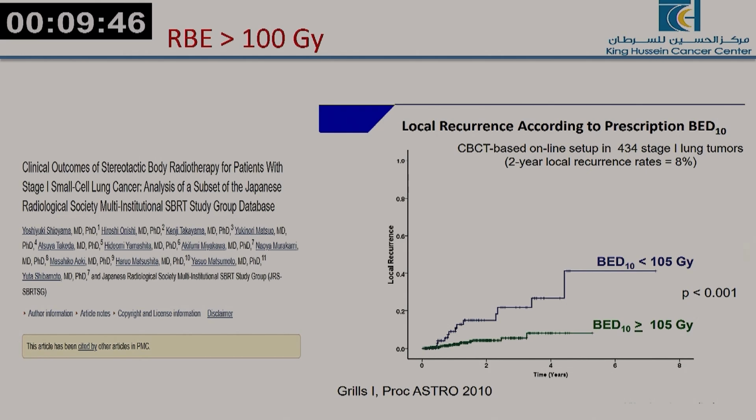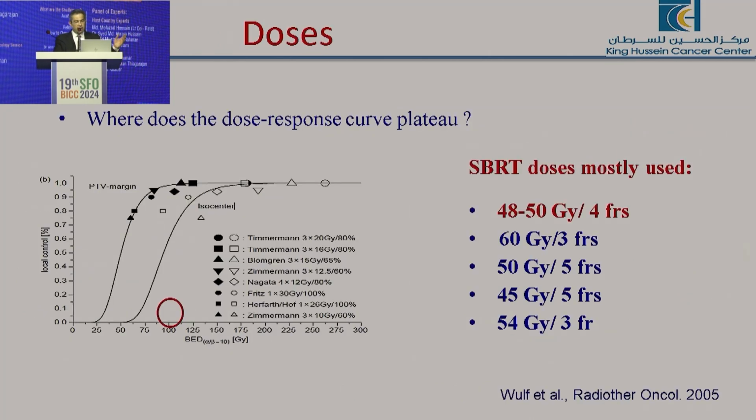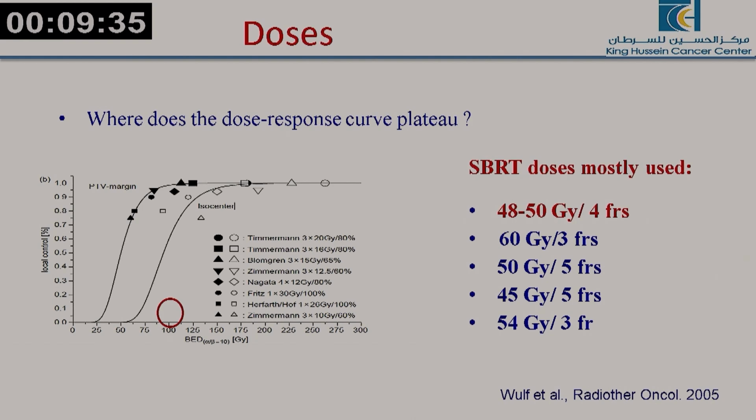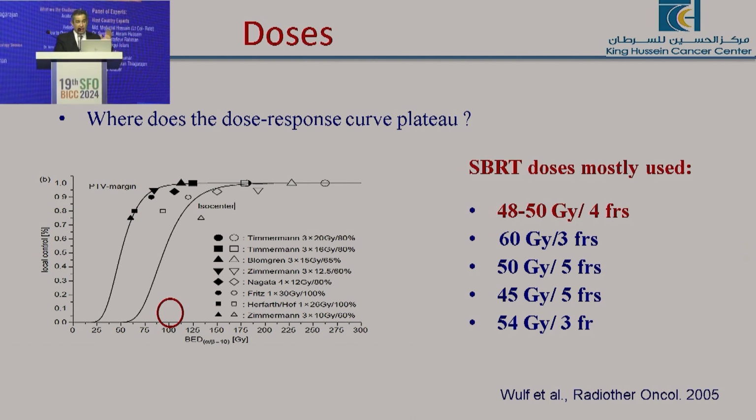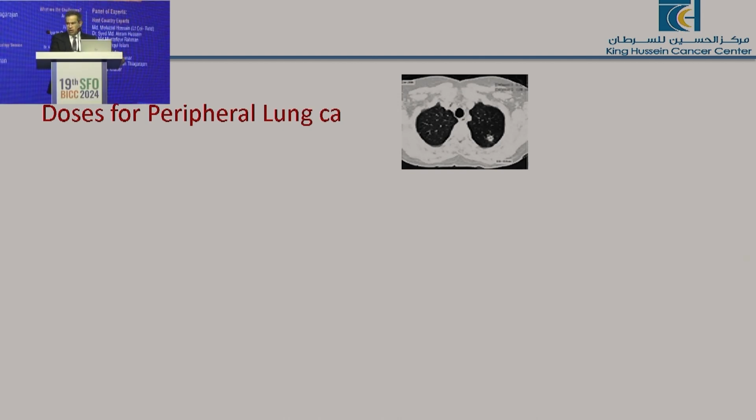Now, the BED of 100 Gy or more can usually be achieved by these doses, which are usually 50 or 48 Gy in 4 fractions, and this is actually the most used one, and that's for the peripheral lesions. I'm talking about the peripheral: 54 in 3, 50 in 5, 45 in 5, and 40. All of them radiobiologically give you more than 100 Gy. So this is good for the peripheral ones. We know about the peripheral lesion, and it's safe to consider these doses there, with very good local control and overall survival.